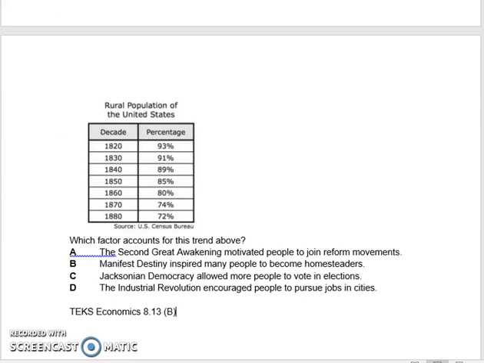Number 16. Which factor accounts for this trend above? A. The Second Great Awakening motivated people to join reform movements. B. Manifest Destiny inspired many people to become homesteaders. C. Jacksonian democracy allowed more people to vote in elections. D. The Industrial Revolution encouraged people to pursue jobs in cities.